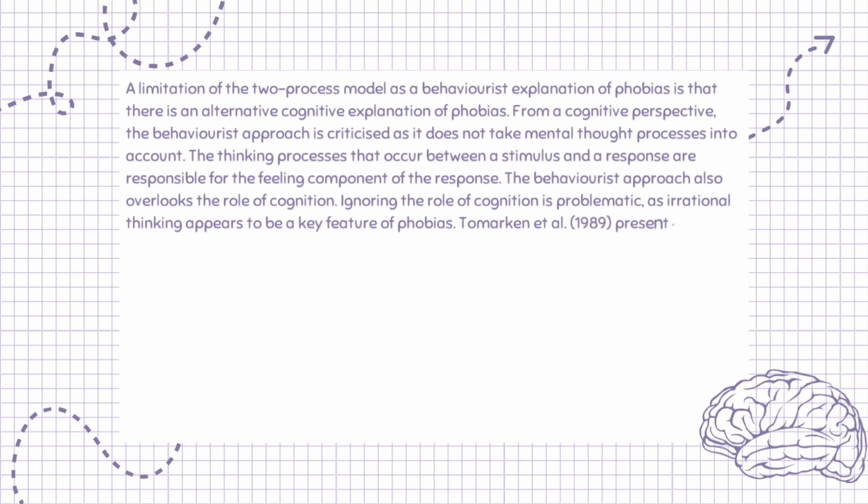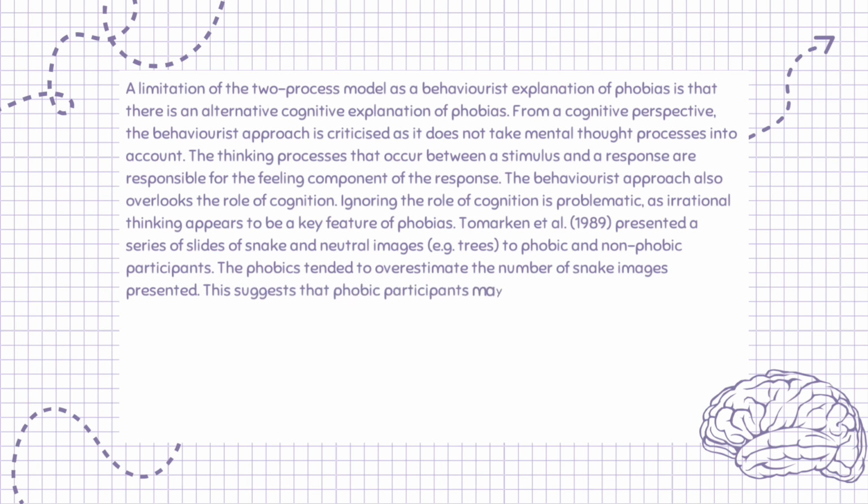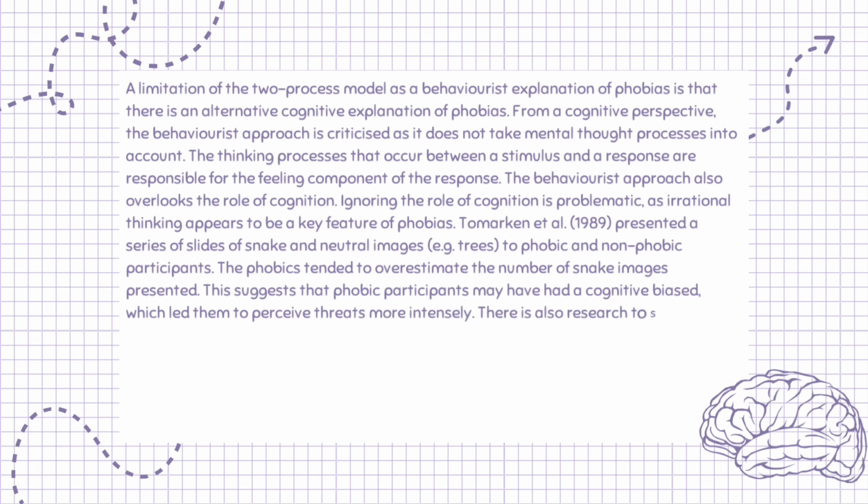Tamarkin et al., 1989, presented a series of slides of snake and neutral images, e.g. trees, to phobic and non-phobic participants. The phobics tended to overestimate the number of snake images presented. This suggests that phobic participants may have had a cognitive bias, which led them to perceive threats more intensely.